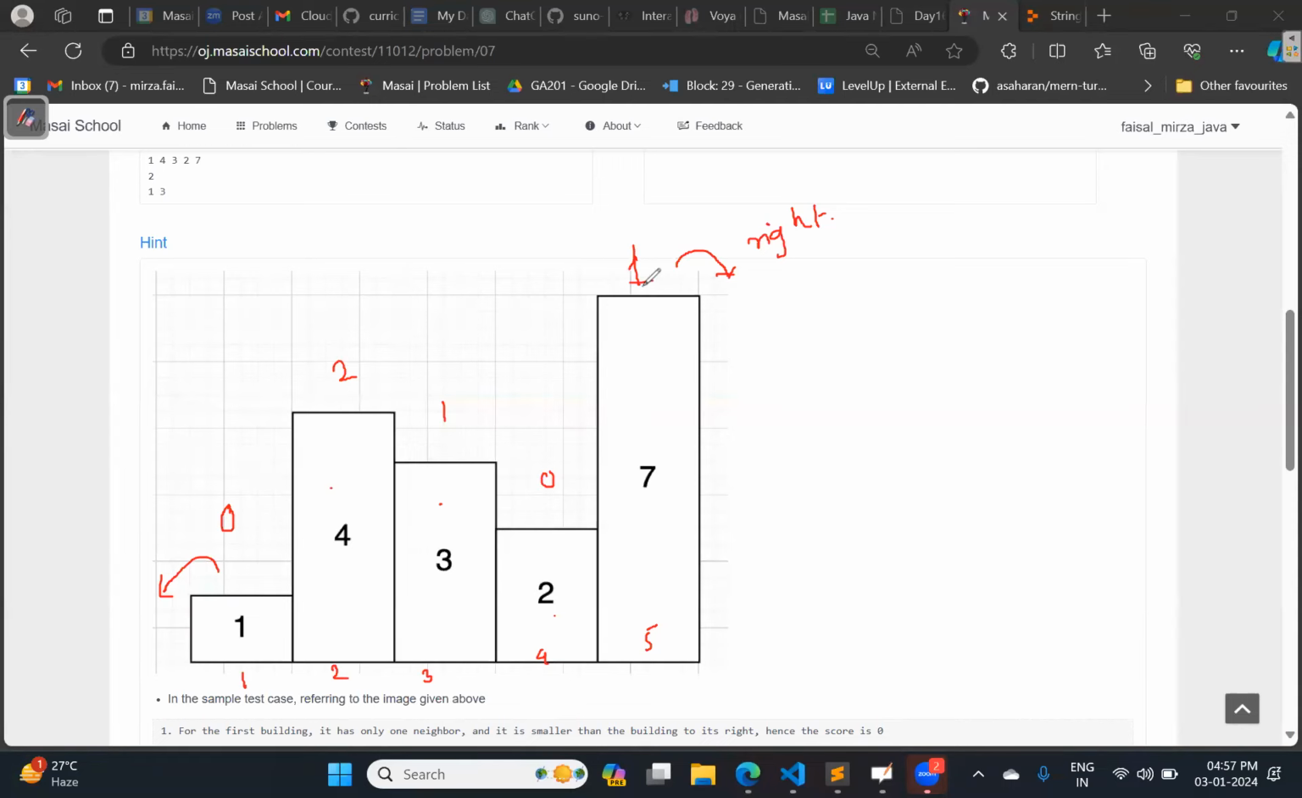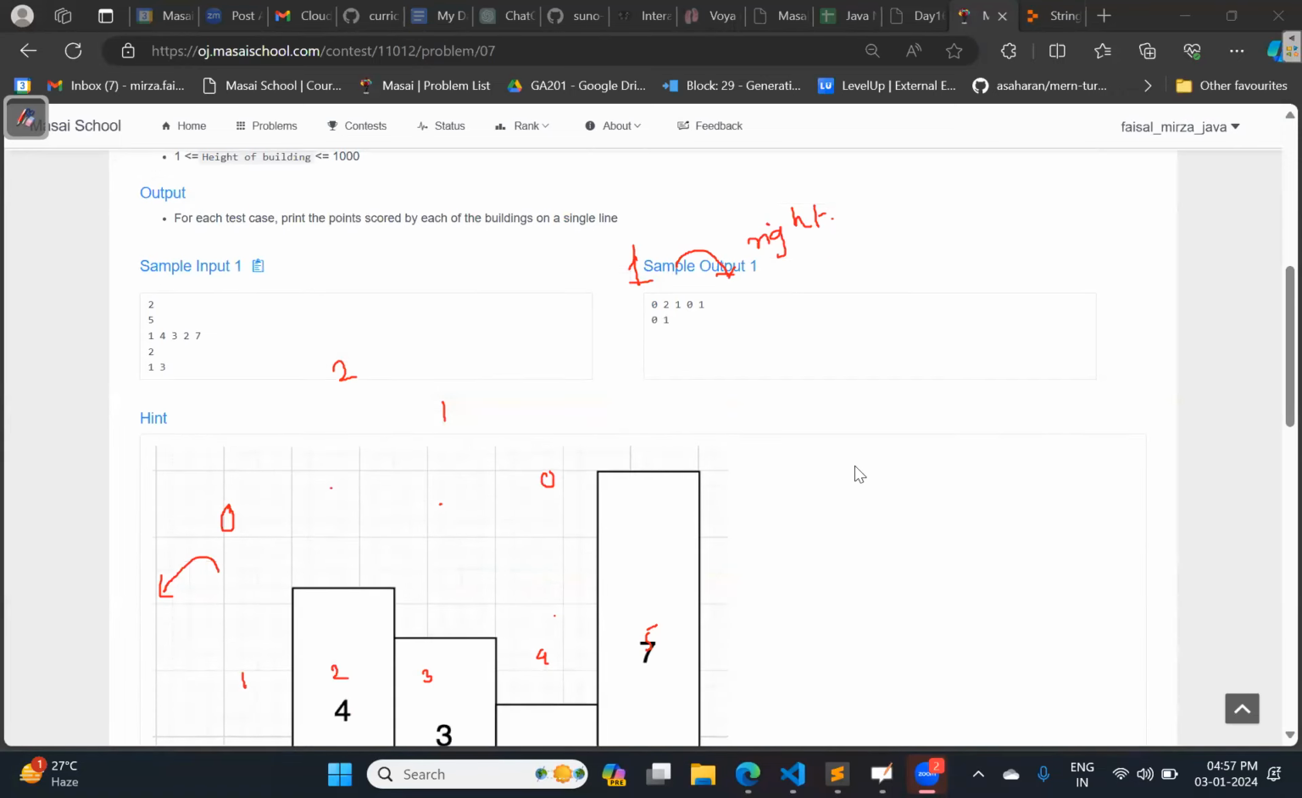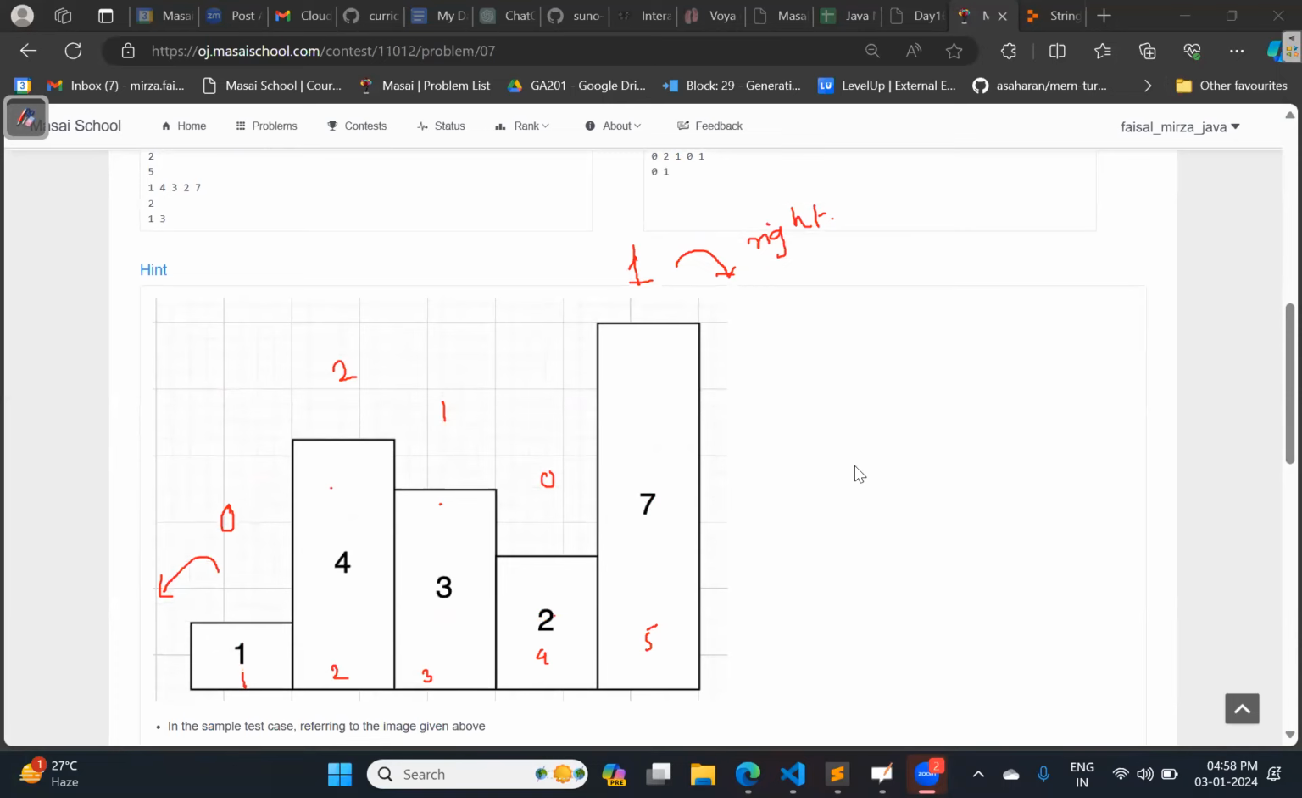Okay. So everyone, please confirm. Have you understood how this is coming 0, 2, 1, 0, 1? So the same thing we are also getting. Is it clear? Yes, sir.